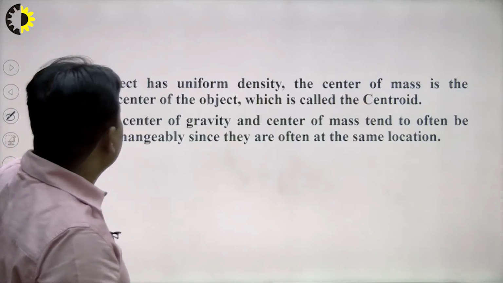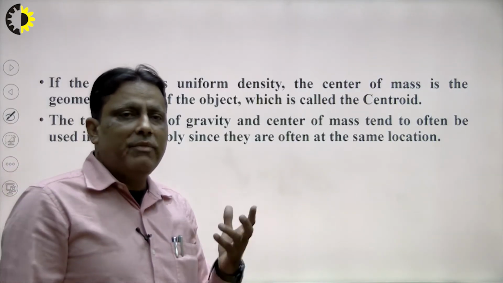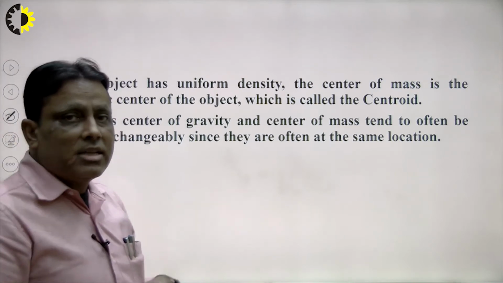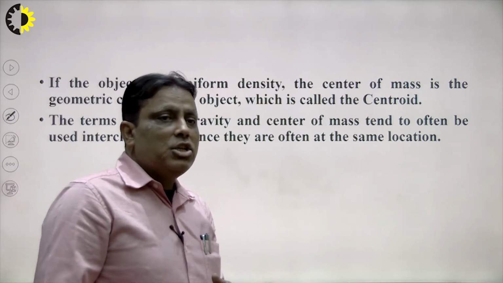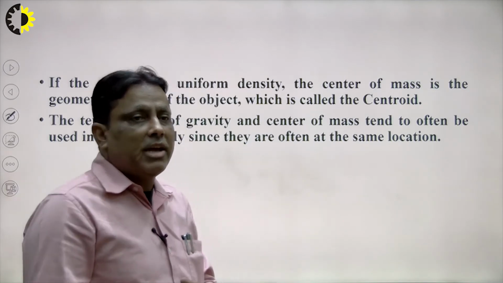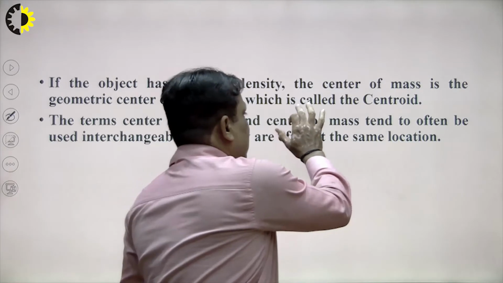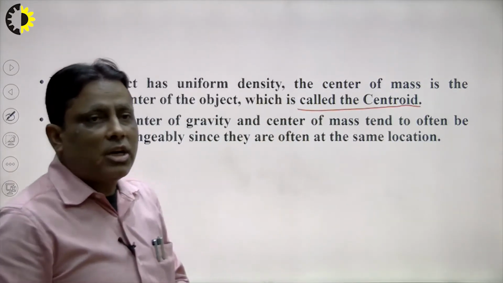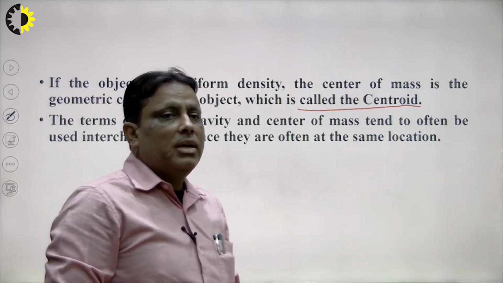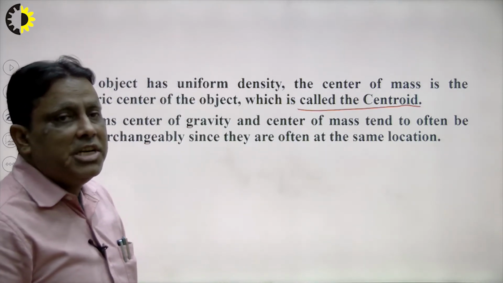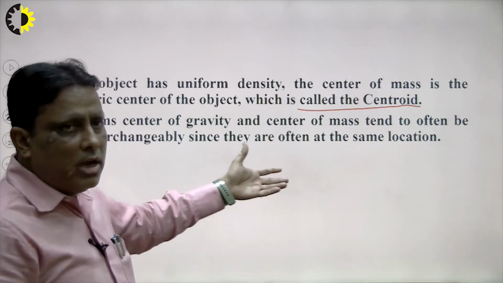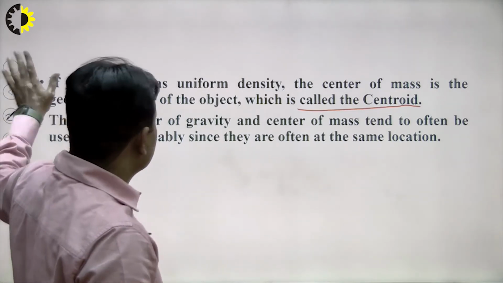In this way we can do our calculation when we solve the problem. If an object has uniform density, the center of mass is the geometric center of the object, which is called the centroid. We see very carefully, I explain here, that it is known as a centroid. The terms center of gravity and center of mass tend to be used interchangeably since they are often at the same location. We see in numericals how to solve these points.